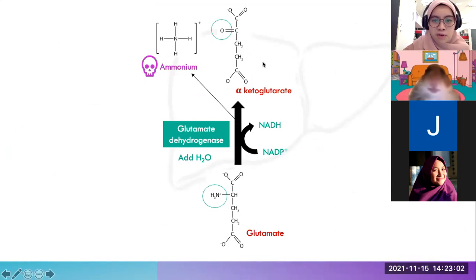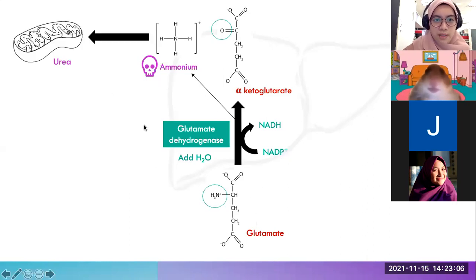So now we will focus on this reaction of ammonium that is formed. This ammonium will turn into urea within the mitochondria in our liver cells, or the hepatocytes.